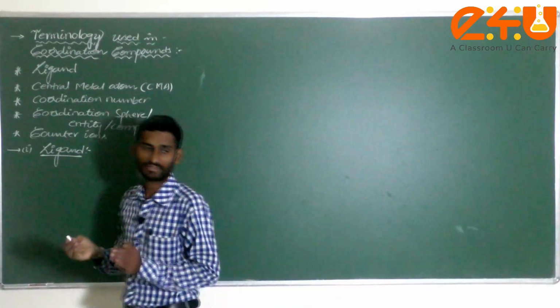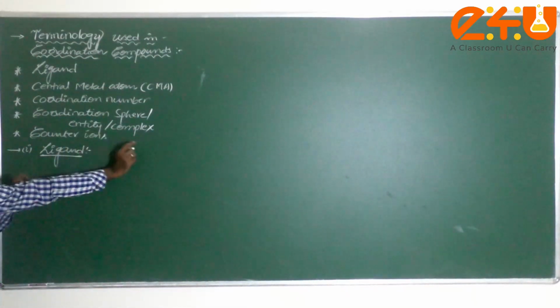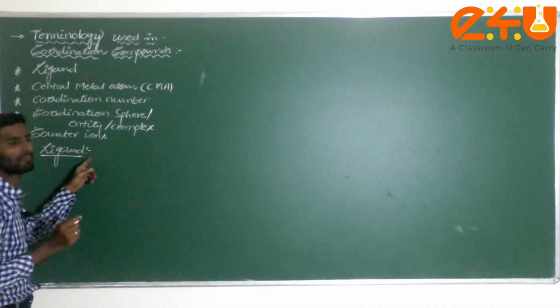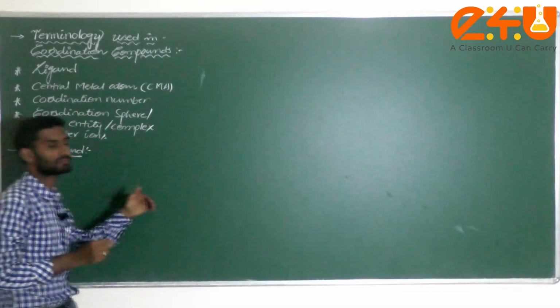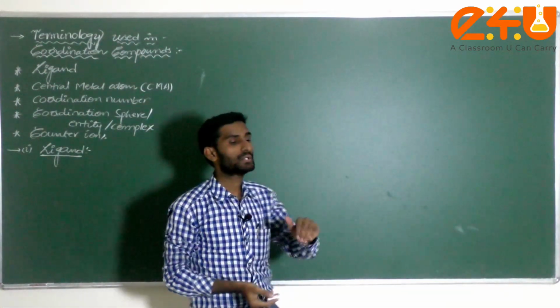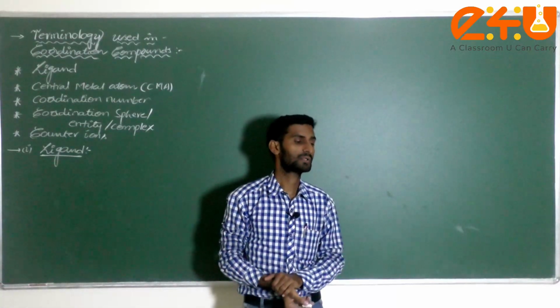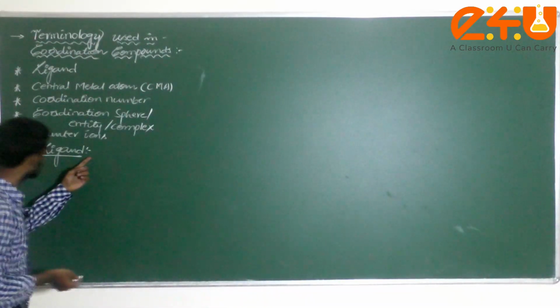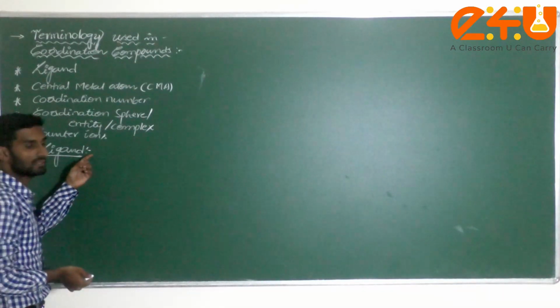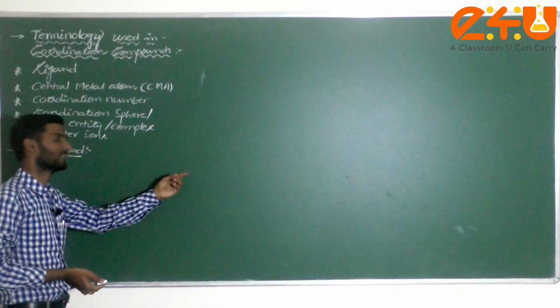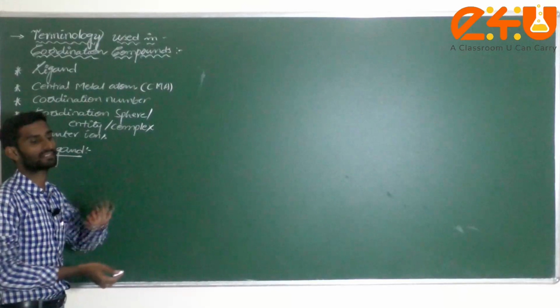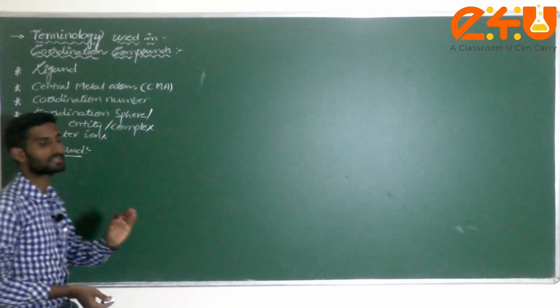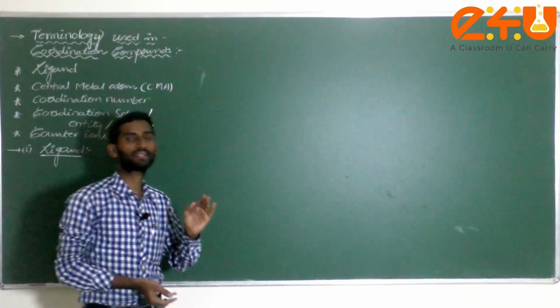Here the ligand can be defined as the atoms or molecules or ions which can donate an electron pair to the central metal atom and form a coordination covalent bond.